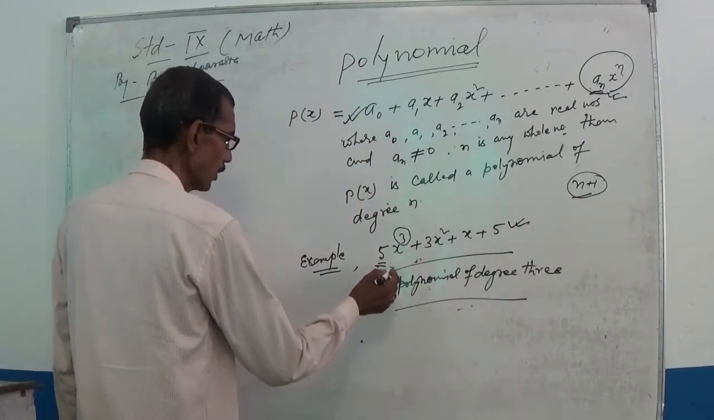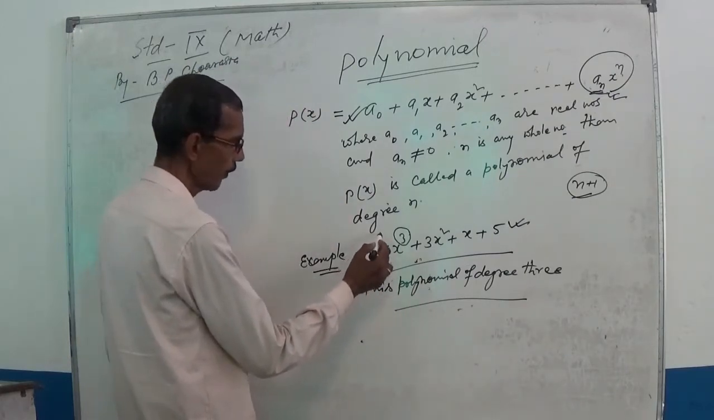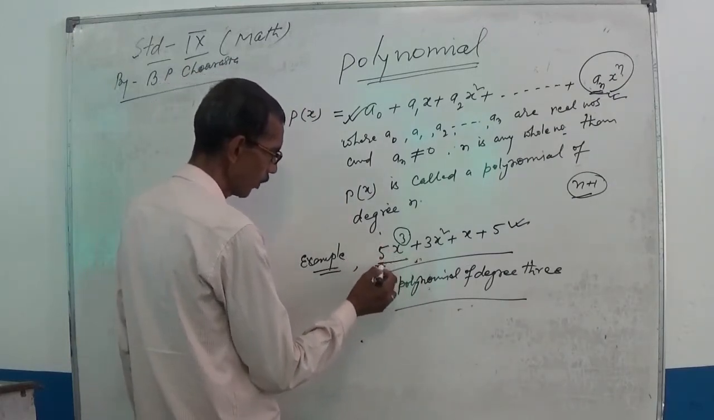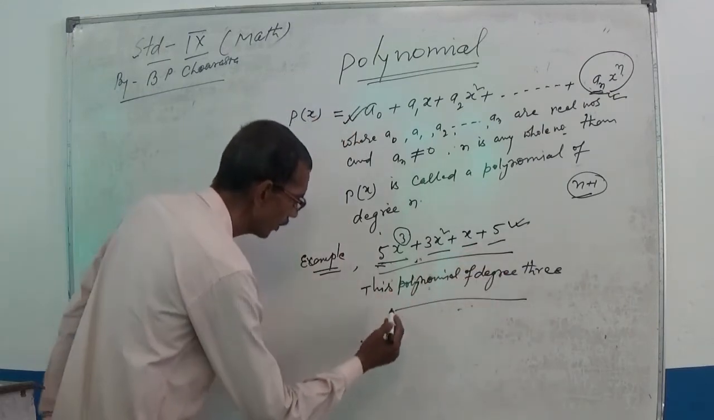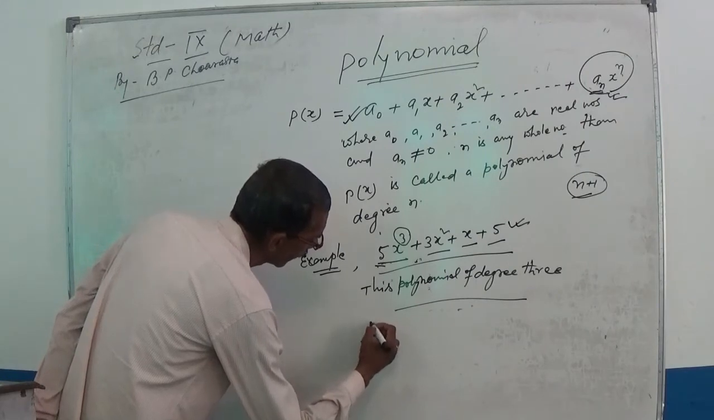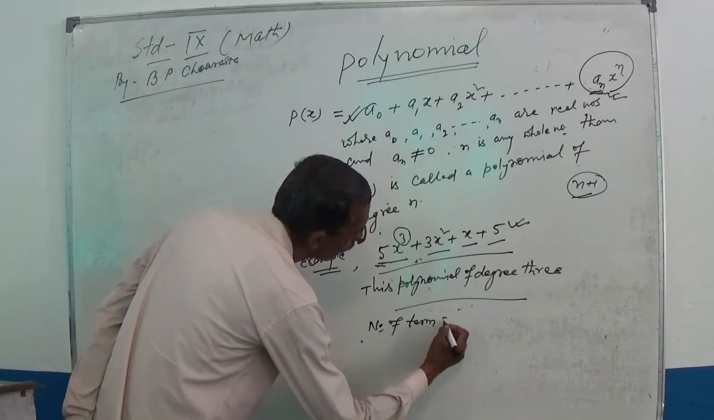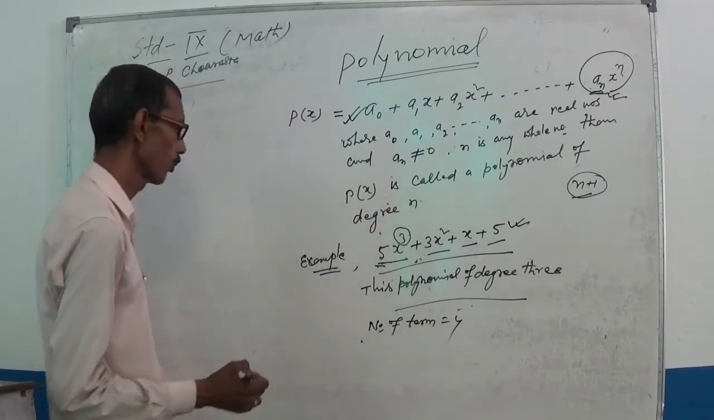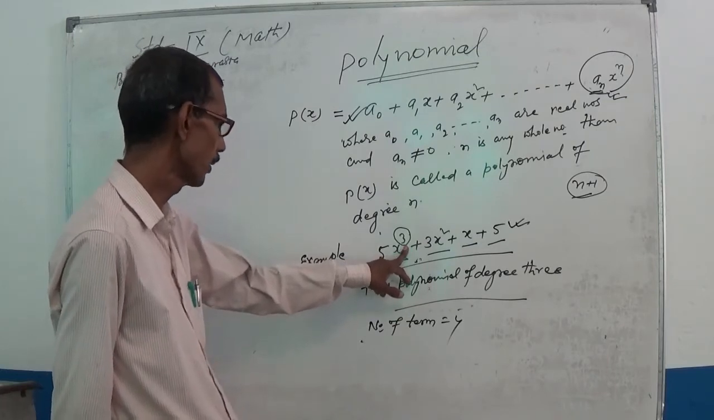Here is a very simple polynomial; you can easily find the number of terms: 1, 2, 3, 4. So this polynomial contains 4 terms. Here the number of terms is equal to 4, and the degree of the polynomial is equal to 3.